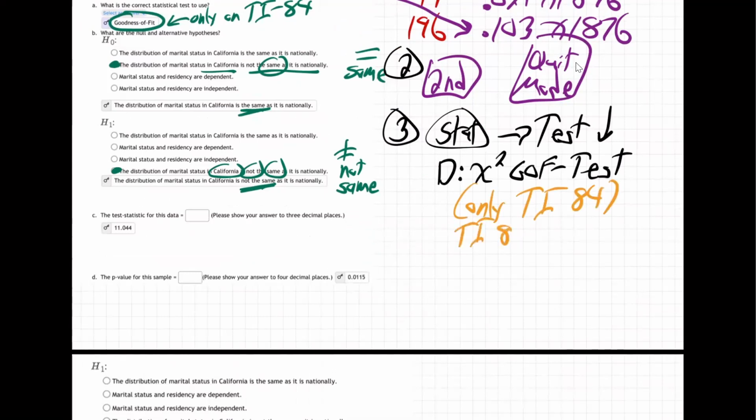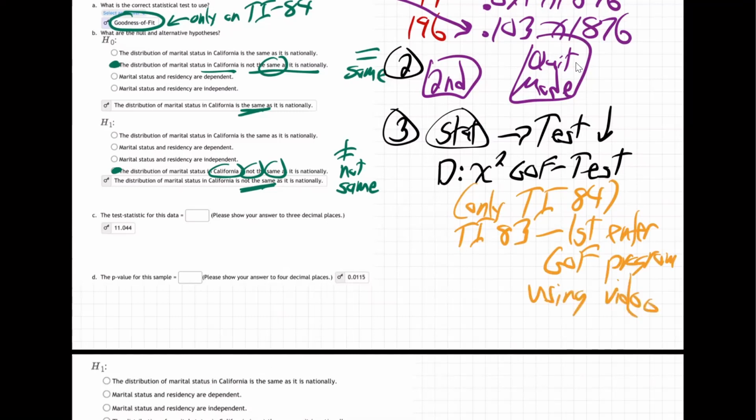On the TI-83, you're going to enter the program. First, as I said, enter the GOF program using the video link at the top. I'm getting kind of scribbly here. So at the top of the problem, you'll see a video link.